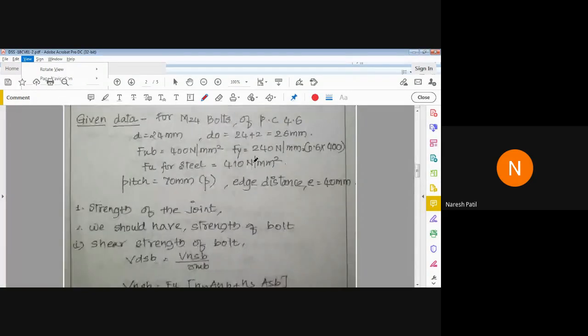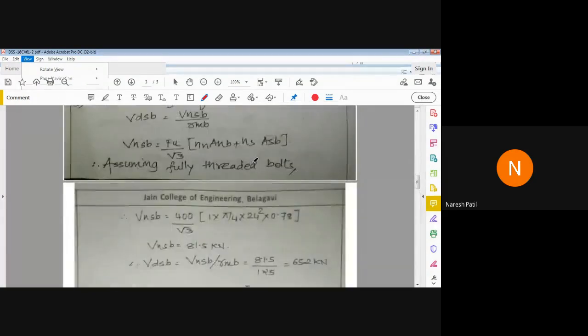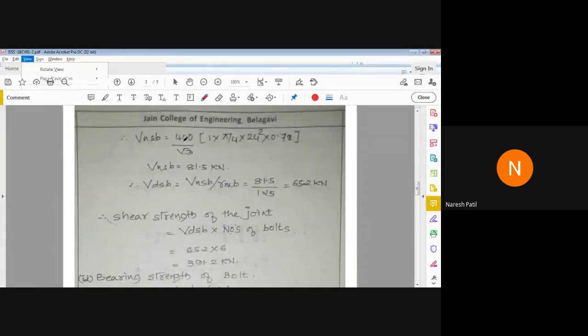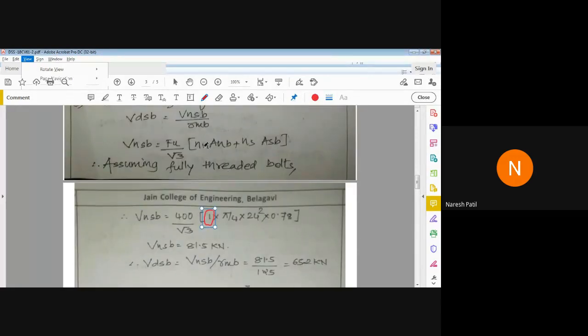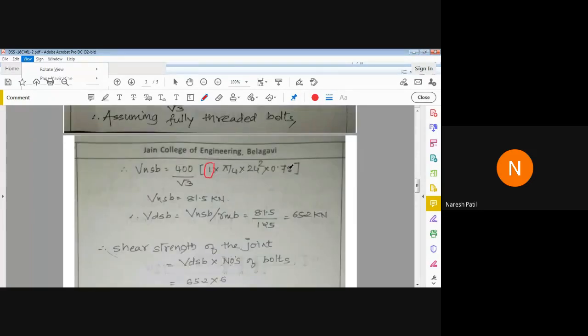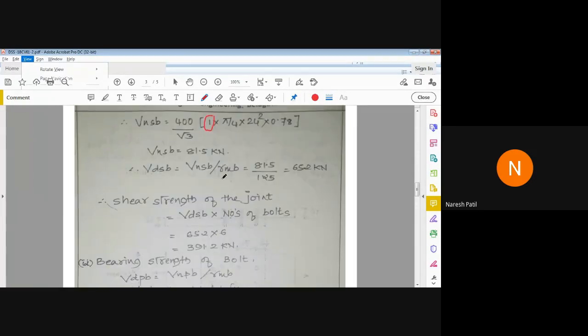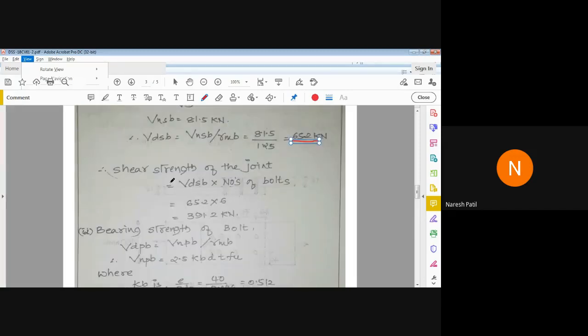Now here we have VNS equal to 400 by root 3 into number of shear planes. You can see NN is 1 here. Then pi by 4 B square into 0.78 divided by partial safety factor. We got 65.2 kilonewton. The shear strength of bolt is 65.2 kilonewton.